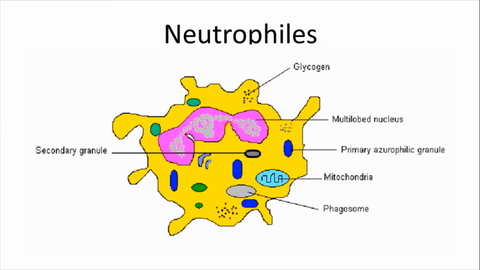Sometimes the nucleus is called lobulated. Lobulated means it looks like this. Here, this section is called lobulated, and this section is called lobulated. So they are called polymorphonuclear cells. But polymorphonuclear cells, mononuclear cells, phagocytes, neutrophils, all are the same.